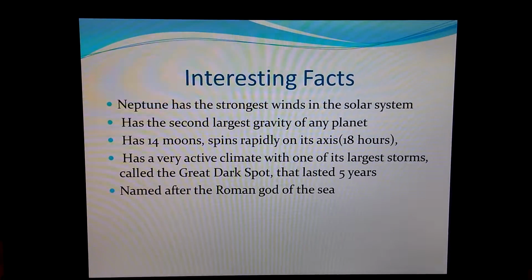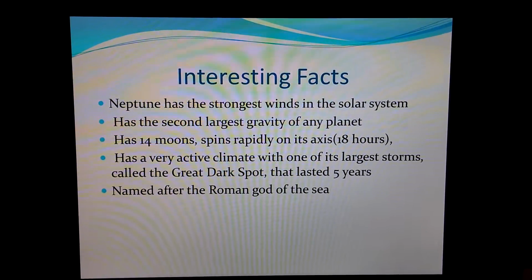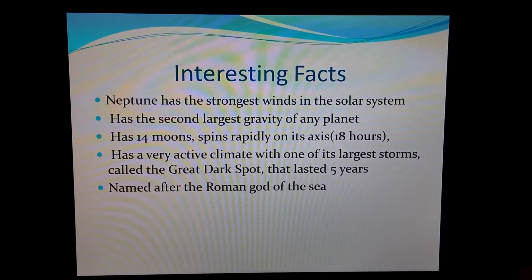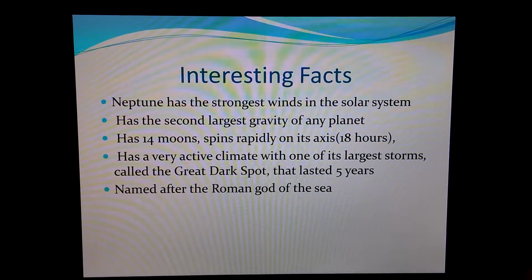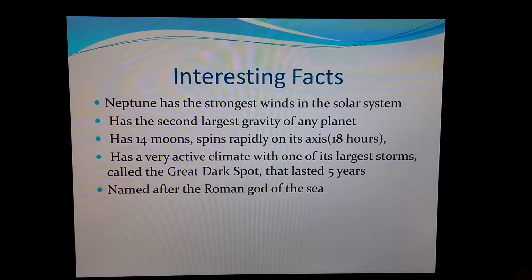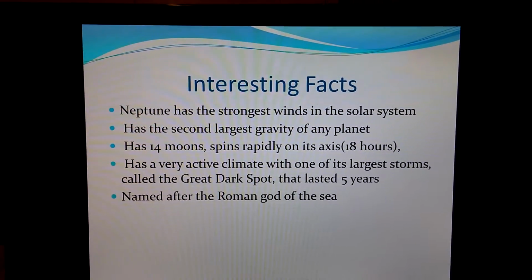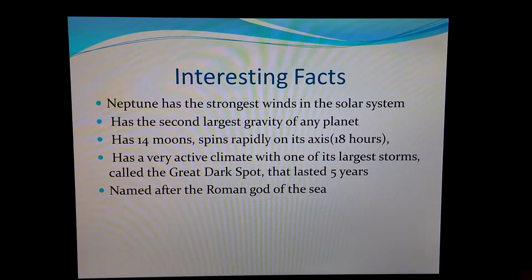And some interesting facts: Neptune has the strongest winds in the solar system. It has the second largest gravity of any planet, and it has 14 moons, and spins rapidly on its axis. It has a very active climate with one of its largest storms, called the Great Dark Spot, that lasted 5 whole years, and it's named after the Roman god of the sea.